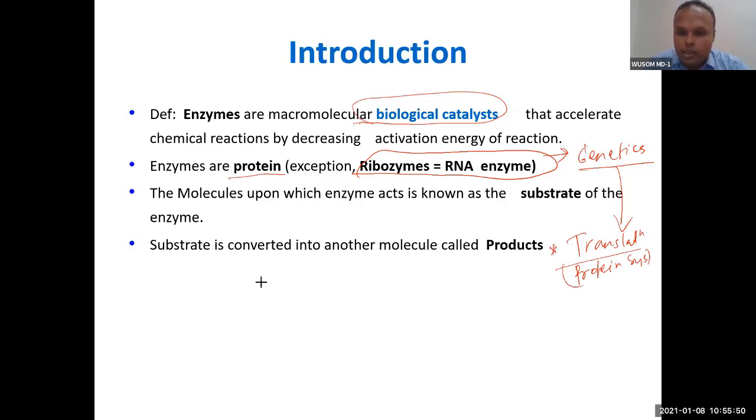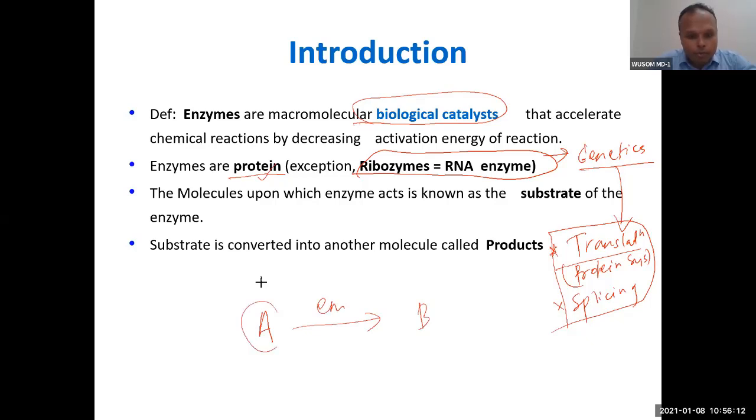Enzymes that are involved in splicing. You can write these 2 terminologies. And these enzymes are RNA catalyzed enzymes. Otherwise, almost all enzymes are made of protein. The enzyme will bind with the reactant. For example, this is the reactant, B is the product. This reactant is also called substrate, and the product is called product. There is no second name for product.